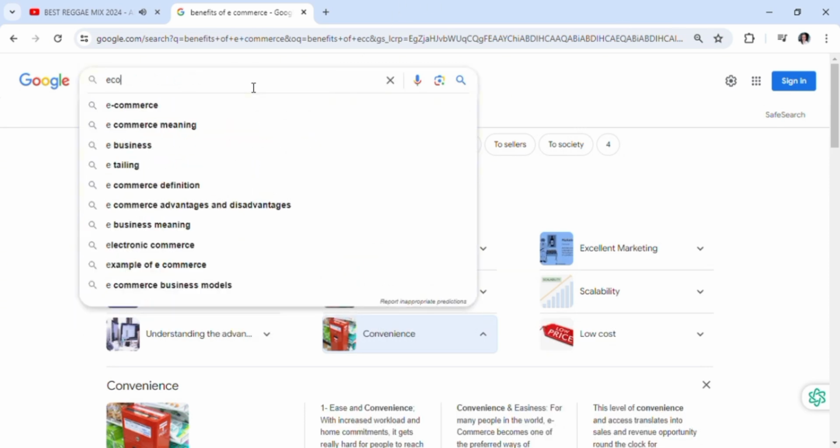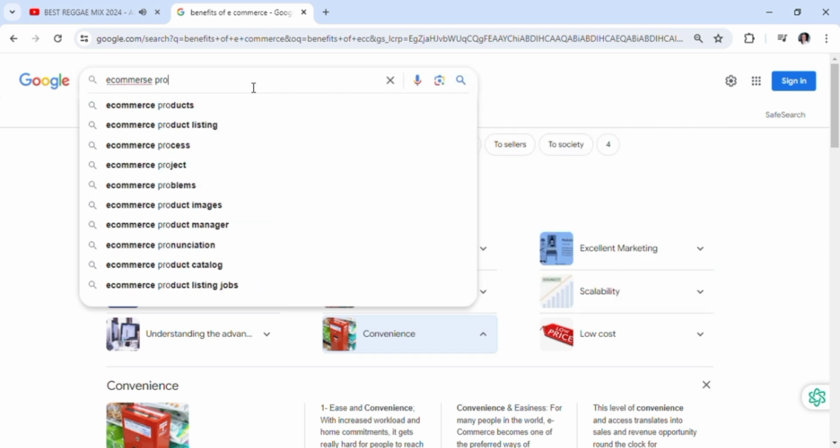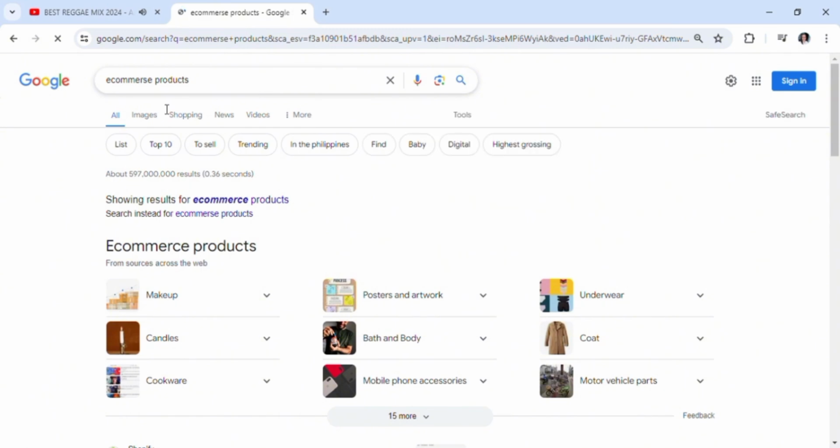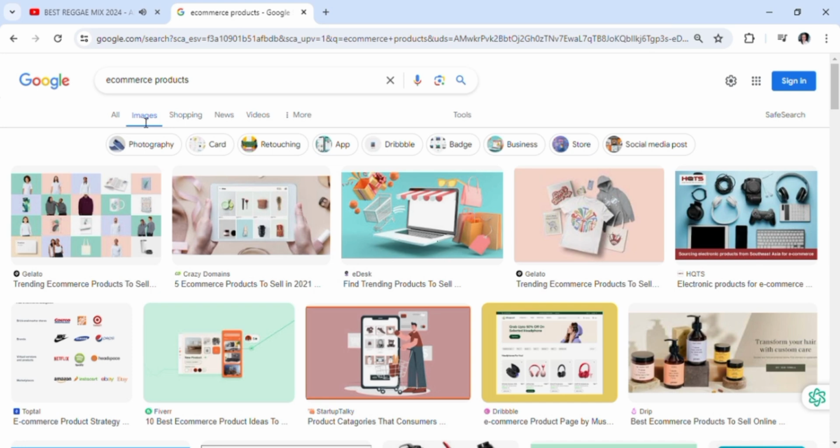Now, it's not going to be easy. There's a bunch of hurdles that you're going to be facing, as is any other business. Okay, so e-commerce product. What are you going to be selling on e-commerce? Well, a bunch of things.